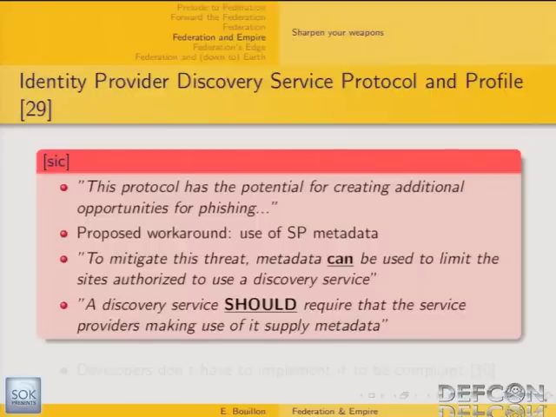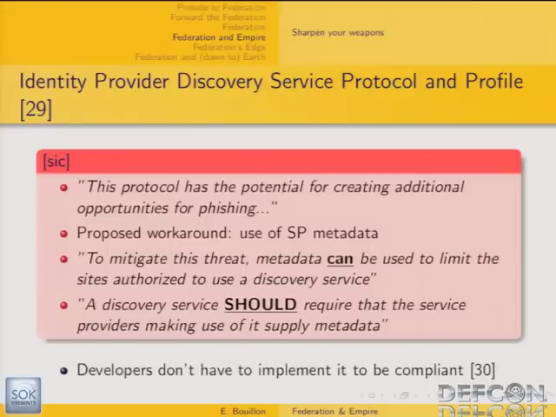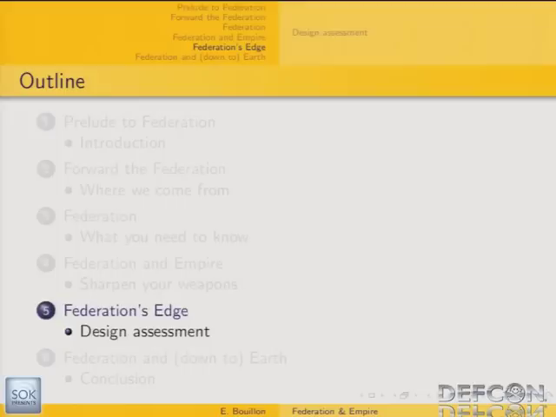And actually, when they wrote this specification, they somehow felt that there was a kind of issue. Typically, this is a quotation of the standard: this protocol had the potential for creating additional opportunity for phishing. So at least they were aware that it was dangerous. And they proposed a workaround based on service provider metadata, but it's only a should workaround. They don't explain how we could exchange metadata between the service provider and the discovery service. So basically, the developers have just implemented the standard properly, and they get vulnerable. So that's what I wanted to show you about this part.